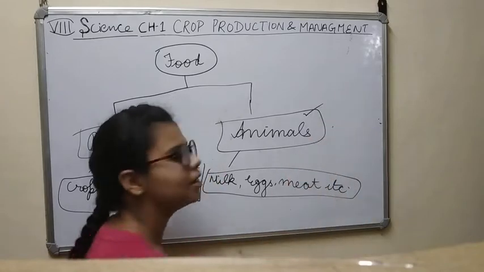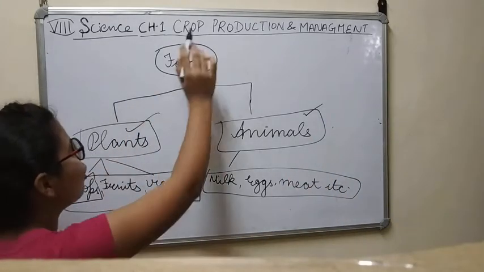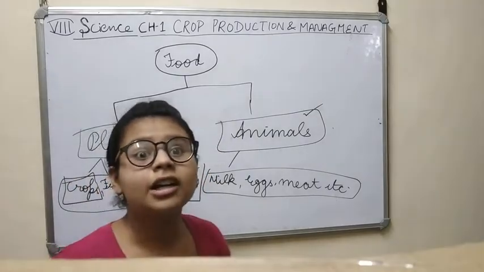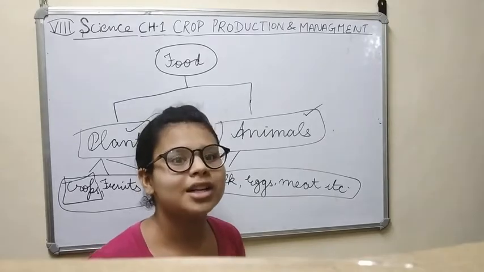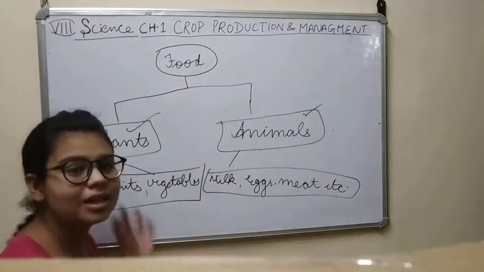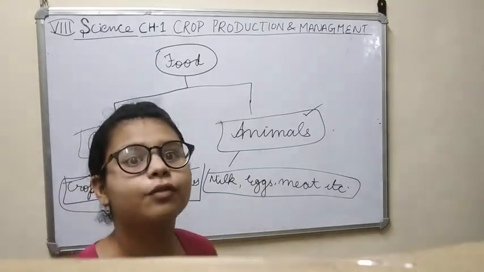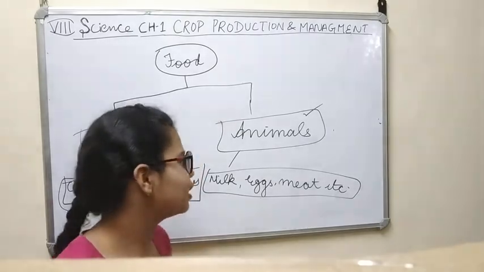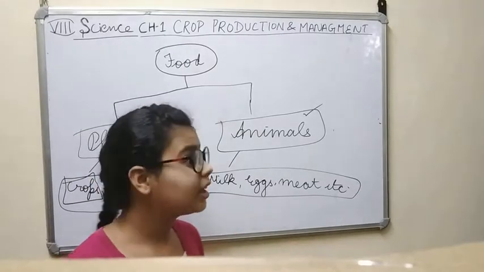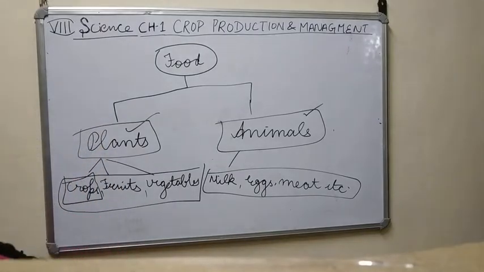Now, we will study here what we get from plants and what we get from animals. In plants we will study only crops, as the name of the chapter suggests, that is, how the crop is produced and how it is managed. In animals we will study what foods we get from animals and where the animals are taken care of. Now let's study our crop production.